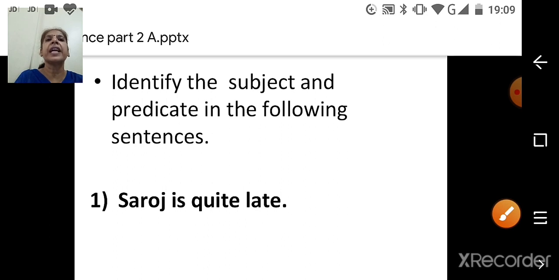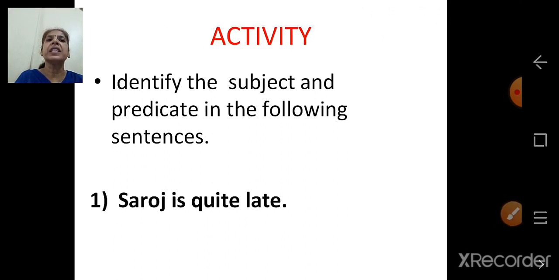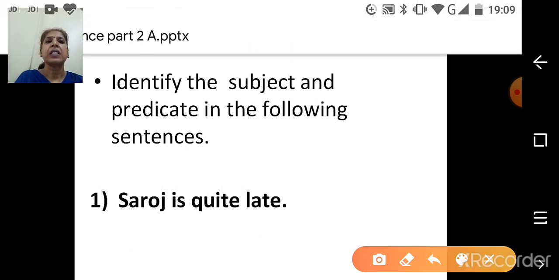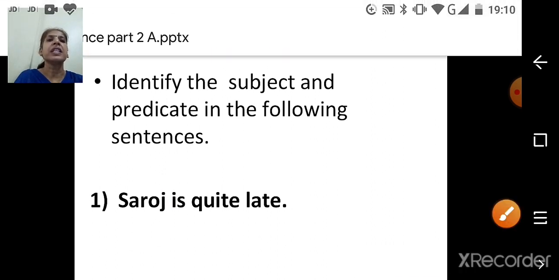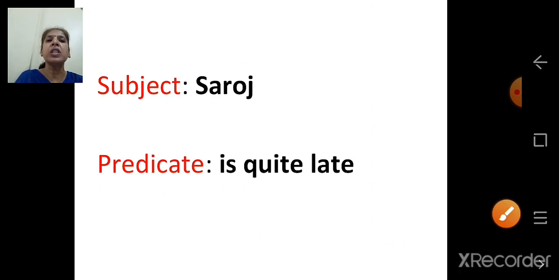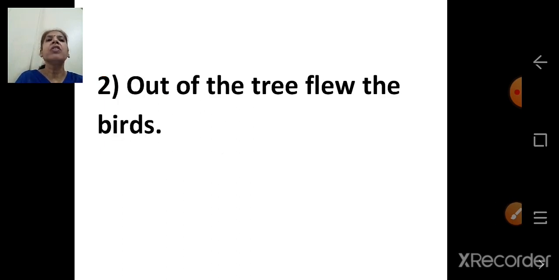So here is the activity. Identify the subject and predicate in the following sentences. Saroj is quite late. The sentence is about Saroj. Subject is Saroj. What is mentioned about Saroj? Is quite late. So the subject is Saroj, predicate is quite late.